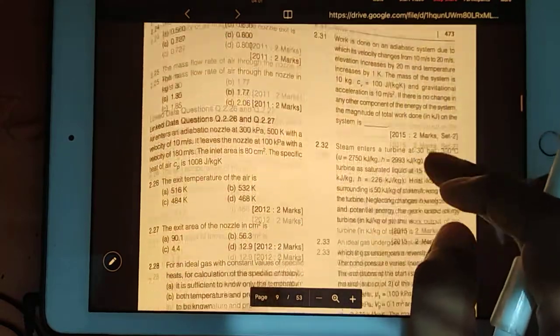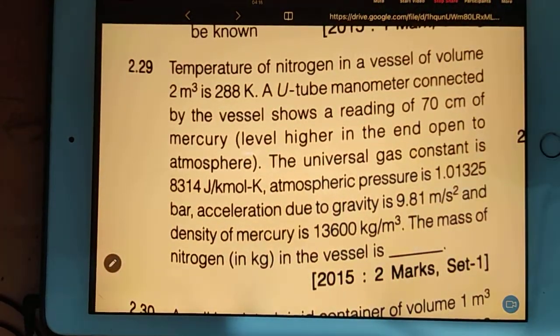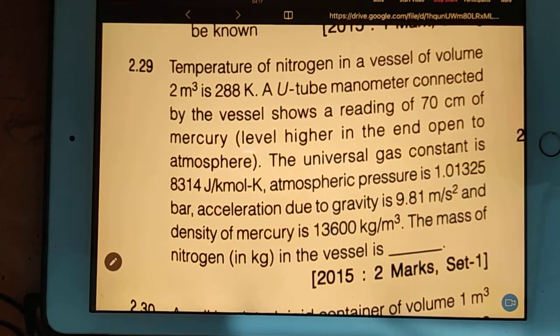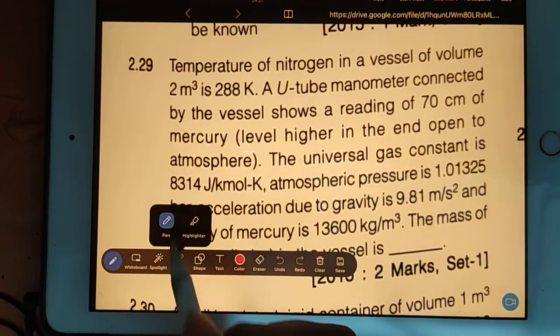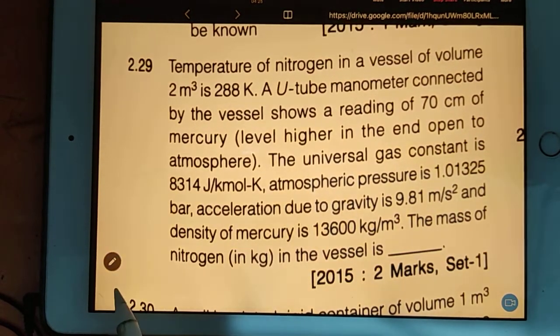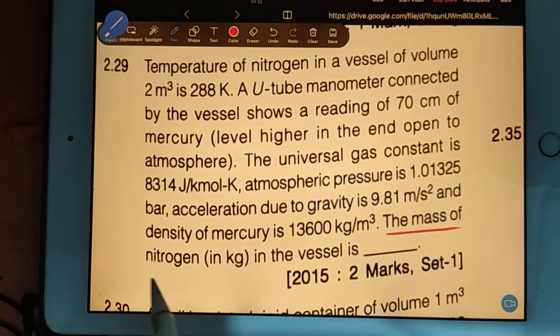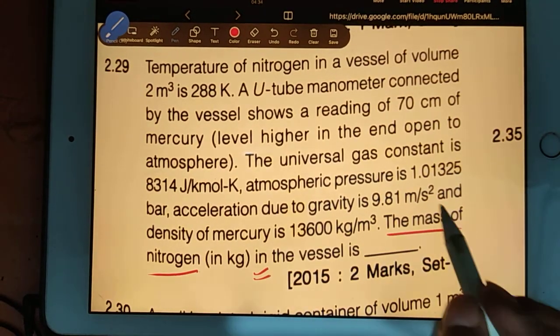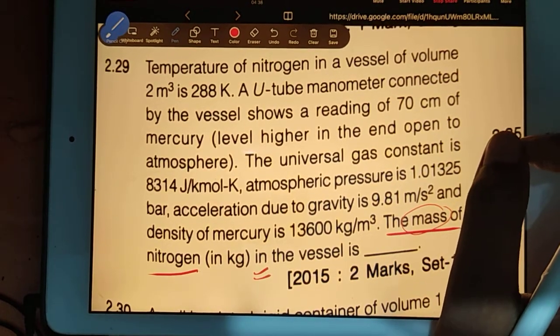I am targeting question number 29 now. So we will focus here. Temperature of nitrogen. Now you will understand the question. Whenever a question is given in the GATE exam, what is my approach? I quickly run to the last sentence, this is my habit. You can see here, they are asking the mass of the nitrogen. So they are asking mass, and there is only one way to find out mass. Can you guess the way?